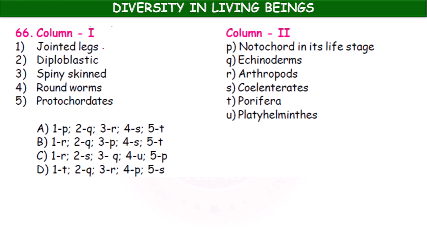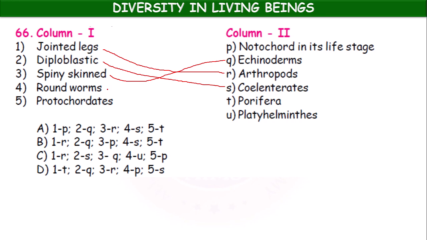Jointed legs, arthropods. Diploblastic, coelenterates are diploblastic. Diploblastic means two germ layers. Okay, that is ectoderm and endoderm, outer ectoderm, inner endoderm. Spiny skinned animals, they are echinoderms.